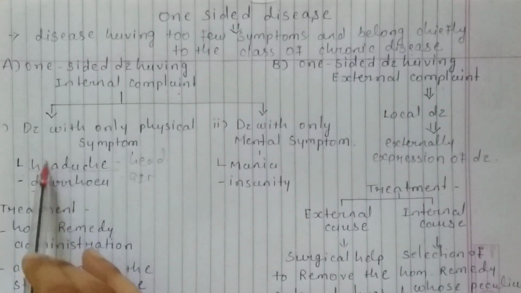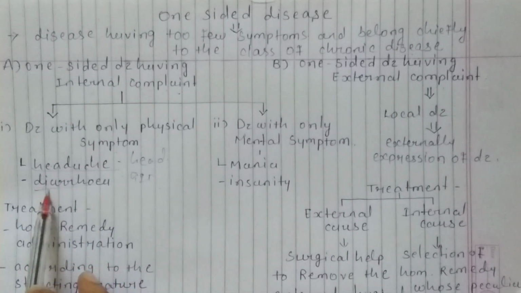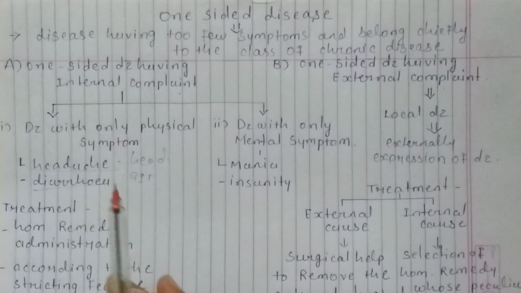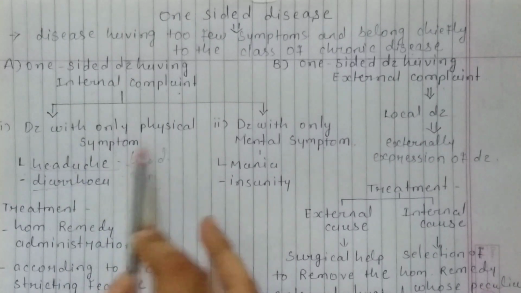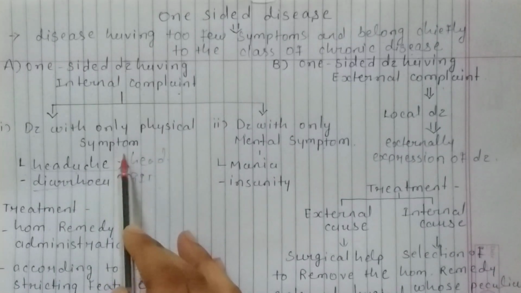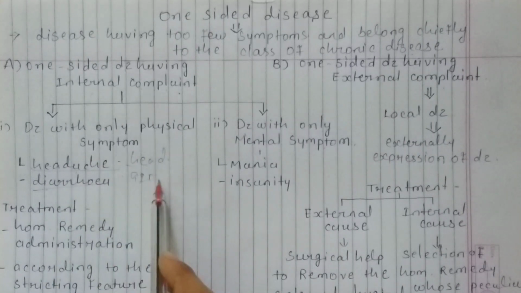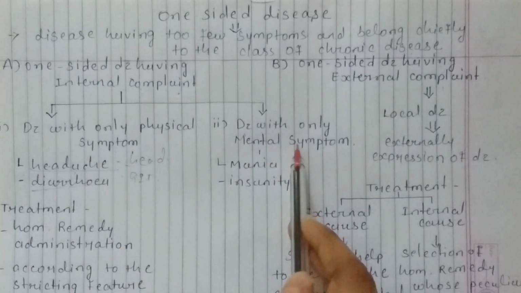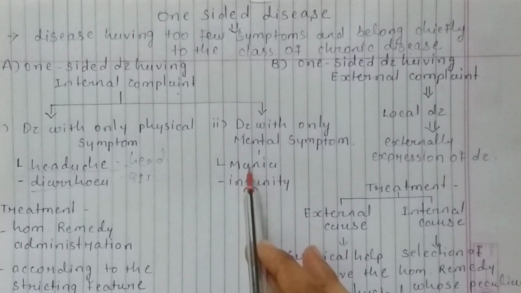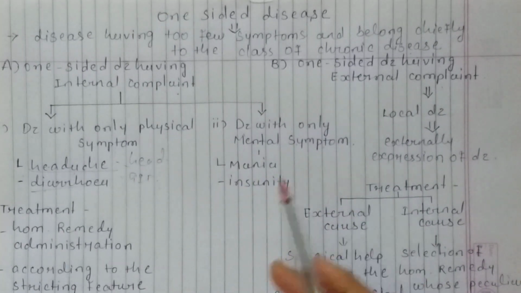Headache and diarrhea are examples of physical symptoms. The headache is situated only in the head, not in the hand, arm or leg. So a perfect situation of the disease is called a physical symptom, like diarrhea is a GIT disturbance. In mental symptoms, it's not a perfect situation of the disease, and examples are mania and insanity.